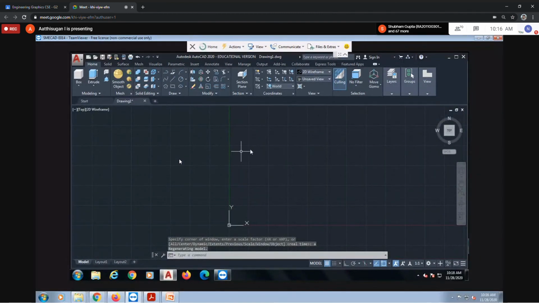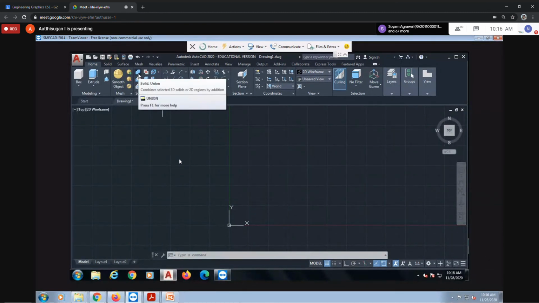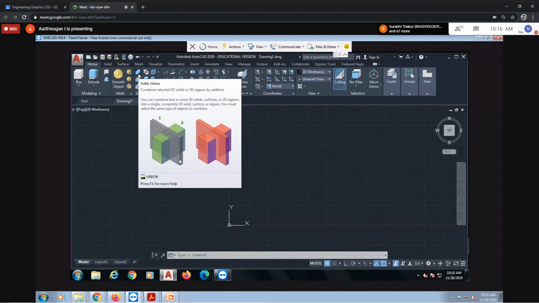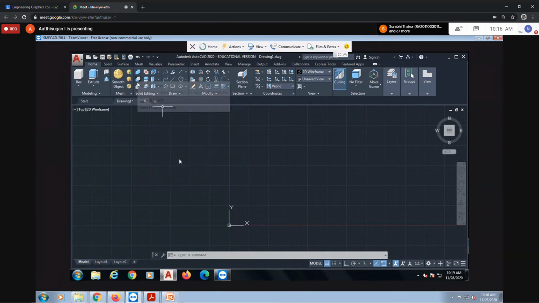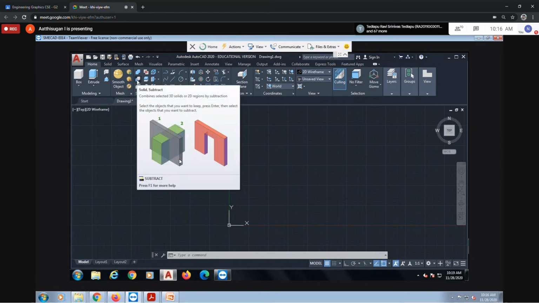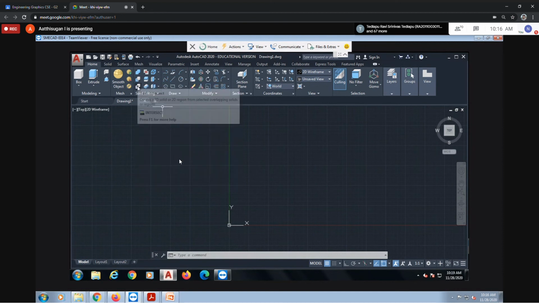Before going to that, I'll explain where union and intersection are. See, this is the option for union, available here as solid union. Or you can type the union command in the command box. This is for subtract, or you can type the command in the command box. Or else this is the intersection. So only these 3 things you are going to use for the first question.